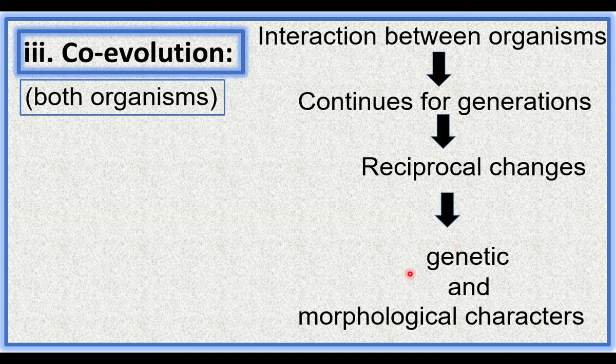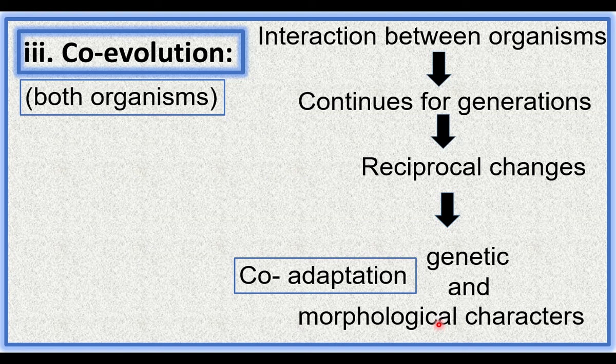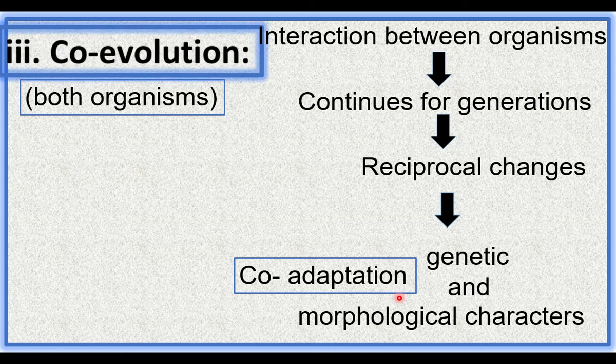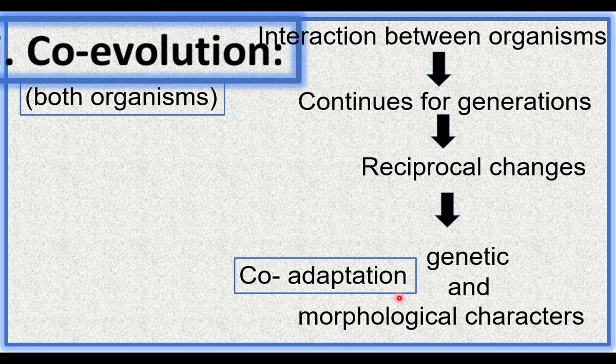Because of change in the gene, the organisms have morphological changes. These changes support the organisms to survive well in a particular environment. So these changes are adaptations to the possessors. Here these changes are called co-adaptations because both the members develop adaptation to live better. This type of evolution is called co-evolution, that is evolution of two organisms together because of the interaction between the two organisms for many generations.